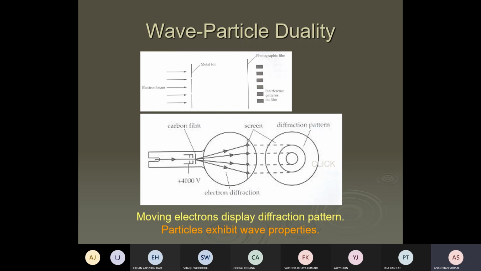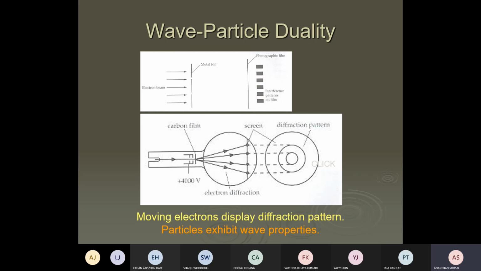Now one more question has been asked. If the speed of the electron is decreased, what happens to this fringe? Does it become more significant or less significant diffraction? Momentum decreases, so lambda will increase.